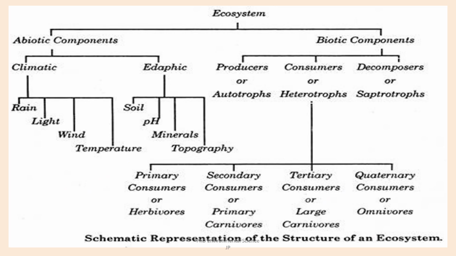So this is the representation of the structure of the ecosystem. You can see abiotic and biotic components. Abiotic components include climatic and edaphic. Climatic components further include rain, light, wind, temperature. Then edaphic components include the factors related to the soil, like soil pH, soil topography, soil minerals, etc. Then biotic components include producers, consumers, decomposers. These consumers are further categorized as primary consumers, secondary consumers, tertiary consumers, and quaternary consumers.